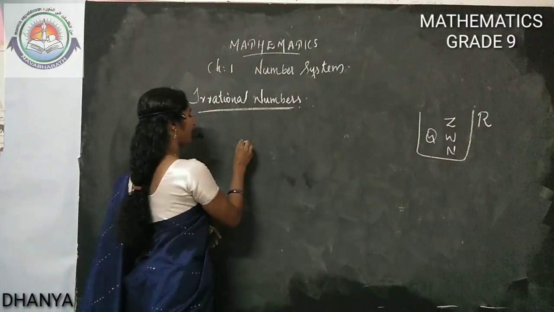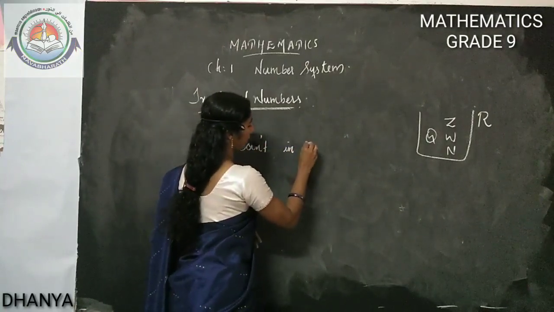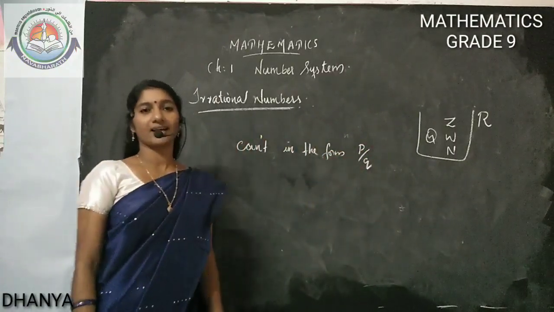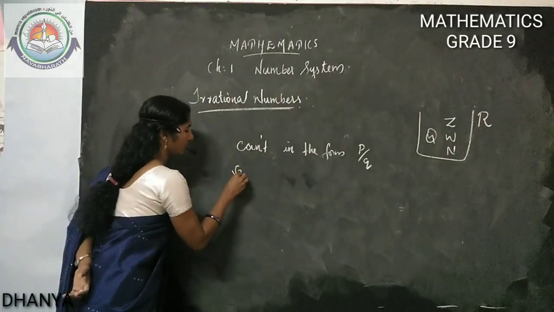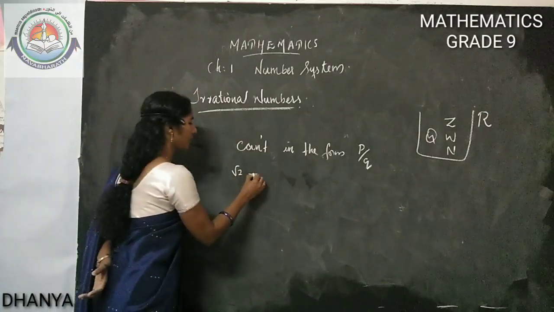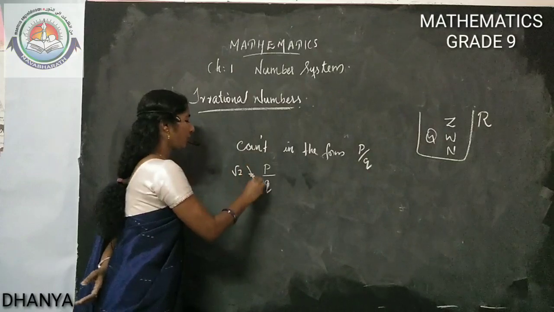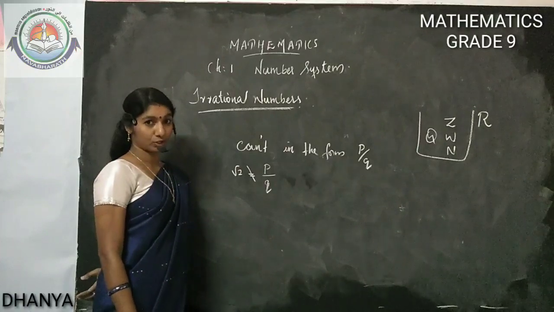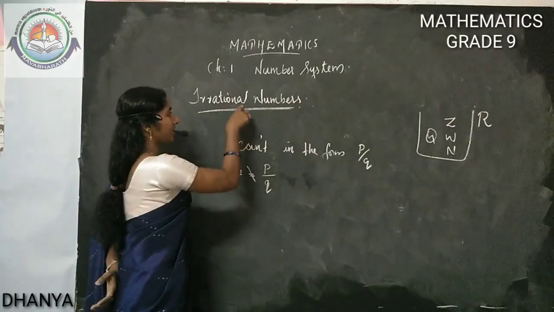The numbers which we can't write in the form p by q, we call irrational numbers. One example, root 2. Can you write root 2 in integer by integer form? Not possible. Root 2 we cannot write in the form p by q. So root 2 is an irrational number.